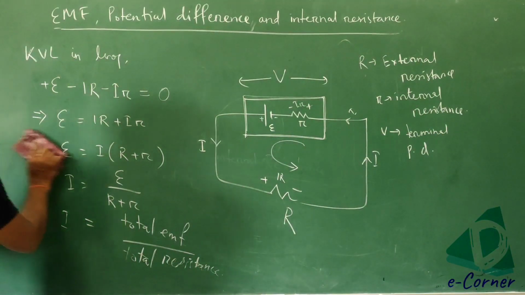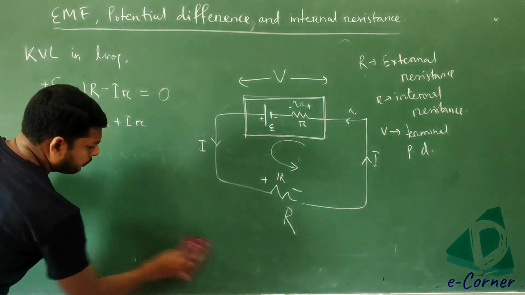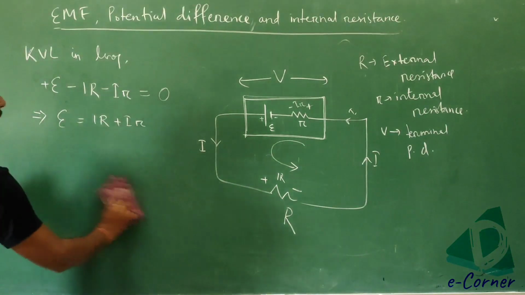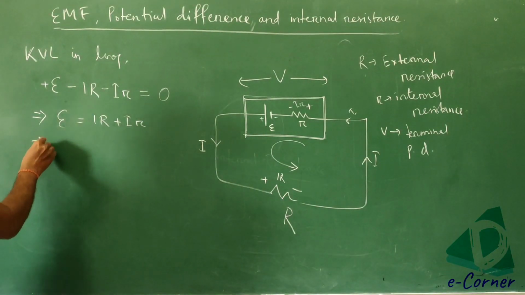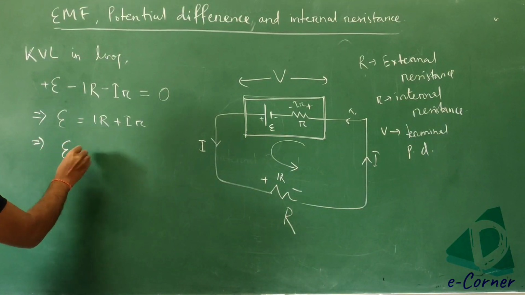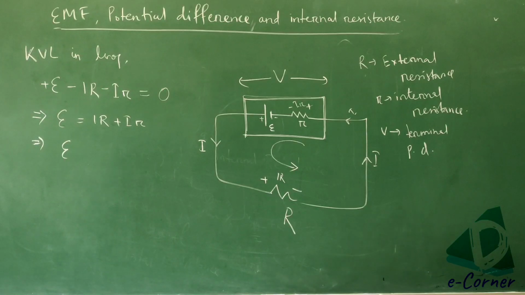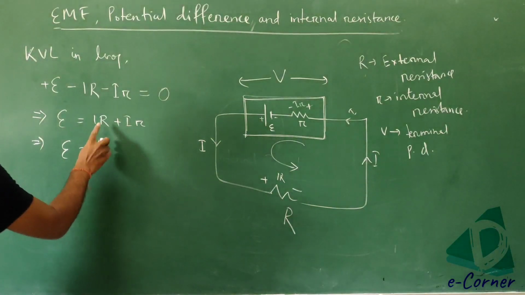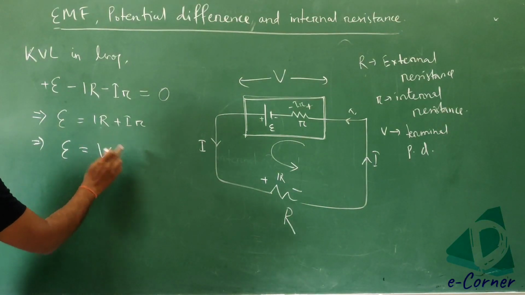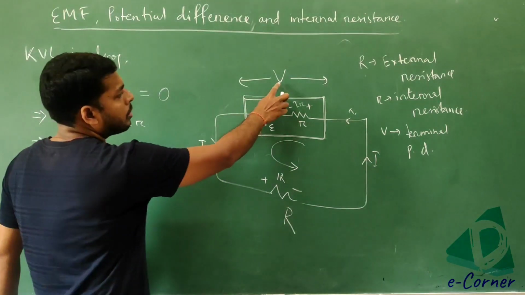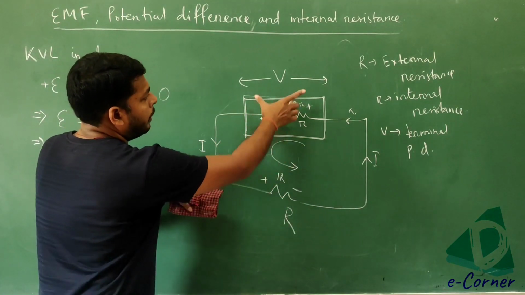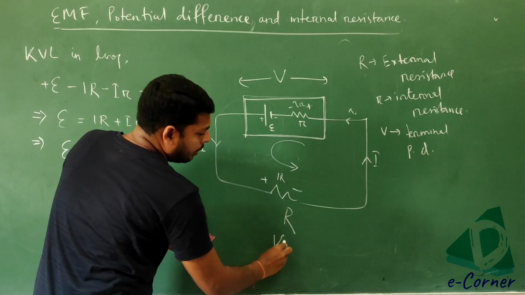So here we have to place this one. E is equal to IR plus Ir. In place of IR, it is written V, because V is parallel with this one.